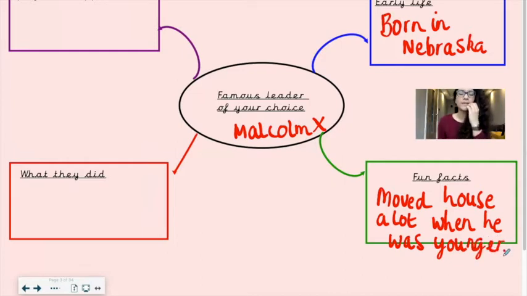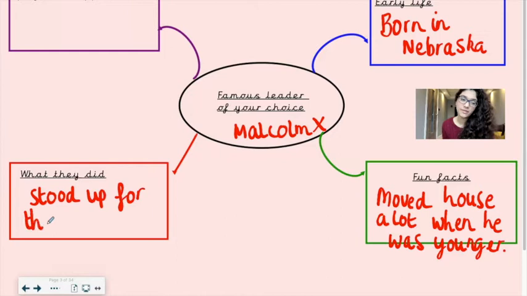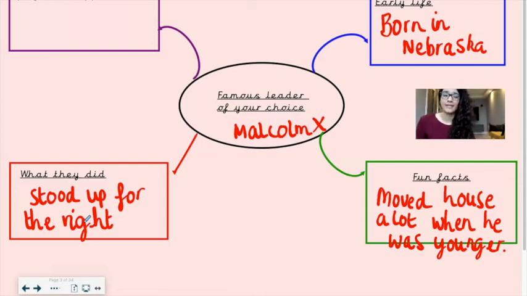In terms of what Malcolm X did, he stood up a lot for the rights of Black people in America. So stood up for the rights. Right is when you're able to do certain things, and when Malcolm X was around, Black people didn't have as many rights as they do today, and Malcolm X was one of those people, like Martin Luther King, who believed that Black people should have just the same exact rights as any other person.